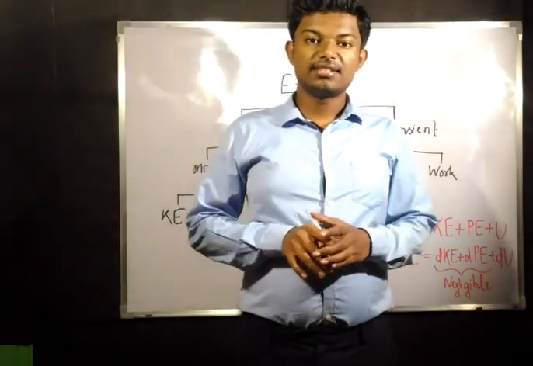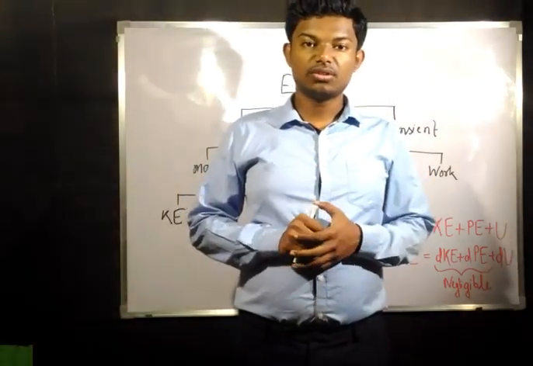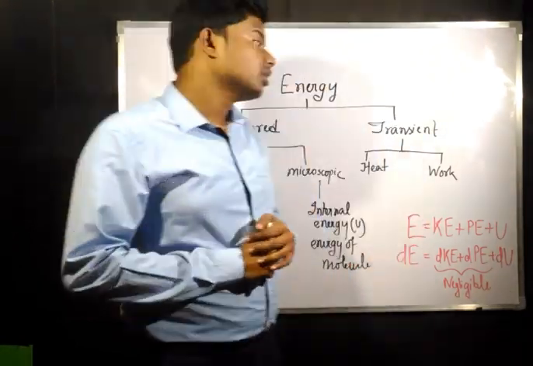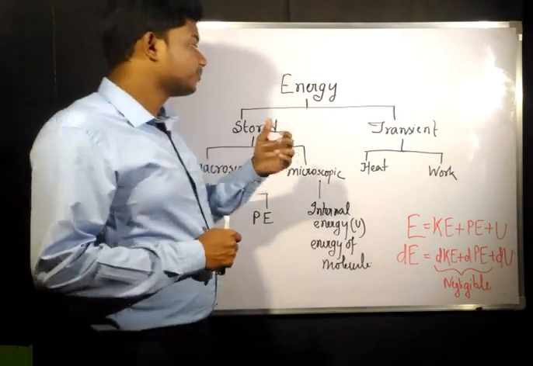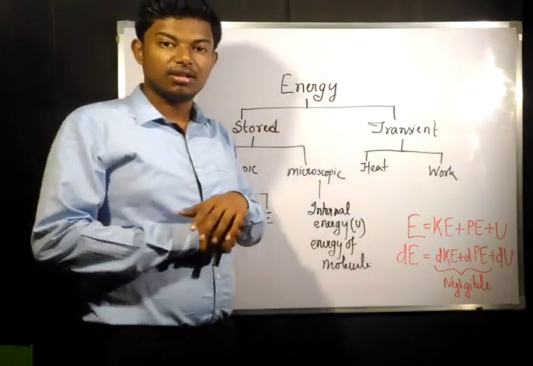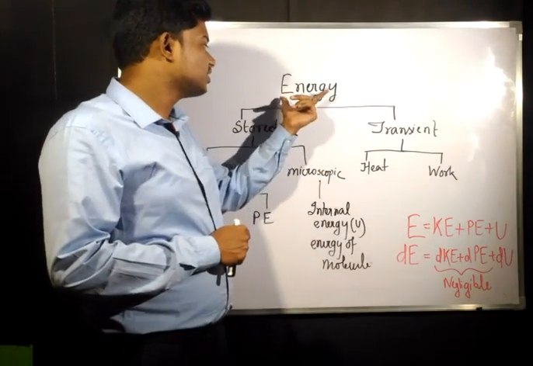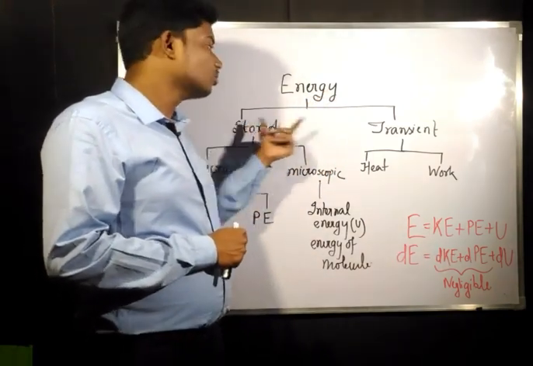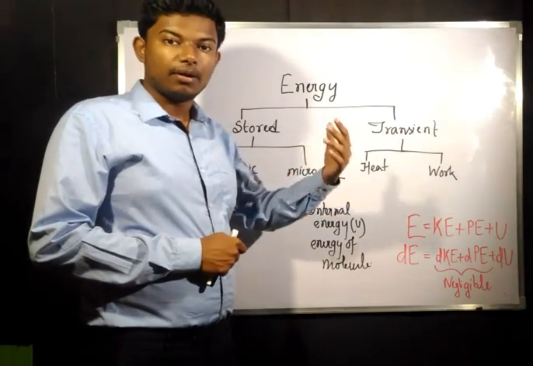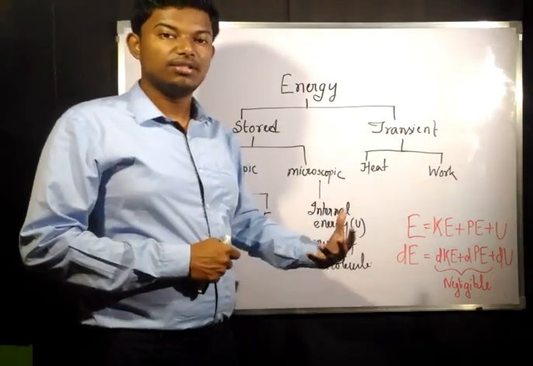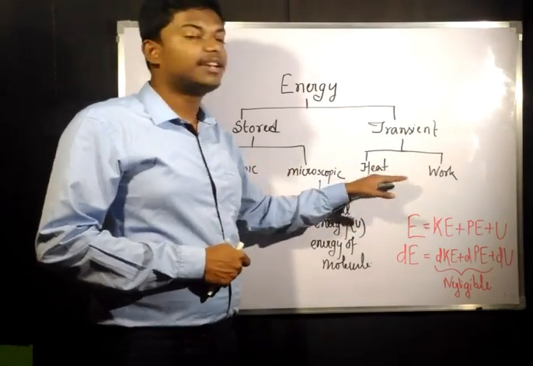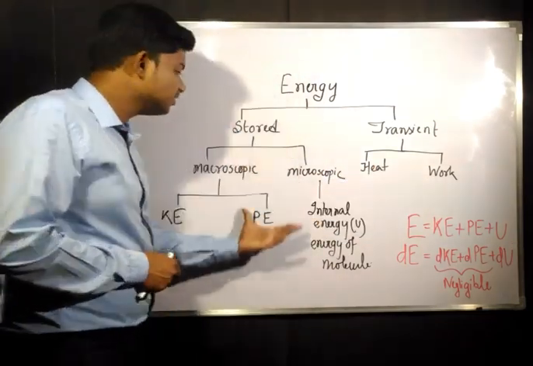Okay, so after discussing the first law of thermodynamics for a process, that is dQ equals dE plus dW, let us classify energy. In our previous videos we have discussed that energy is of two types, stored and transient. Transient is that which can cross a boundary. Energy which can cross a boundary is called transient energy. Now this comes with two categories, that is heat and work.